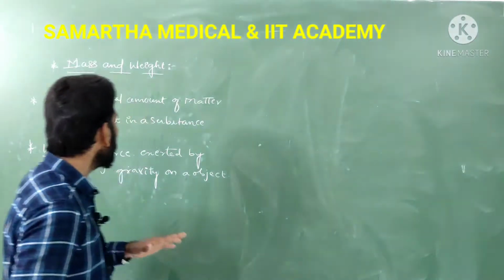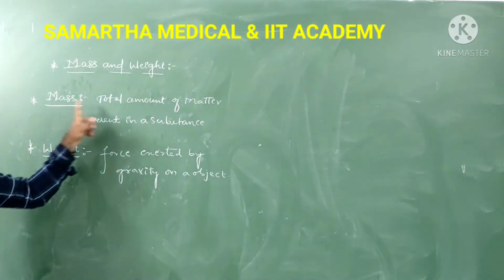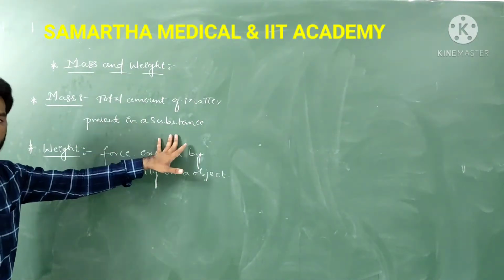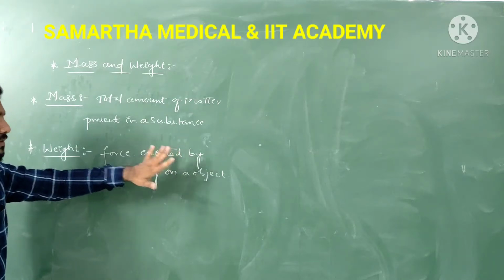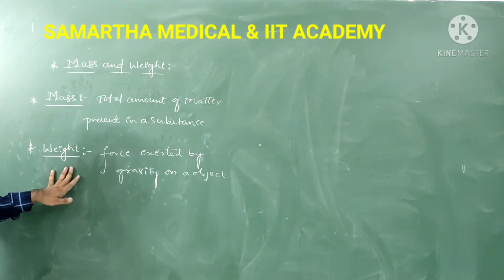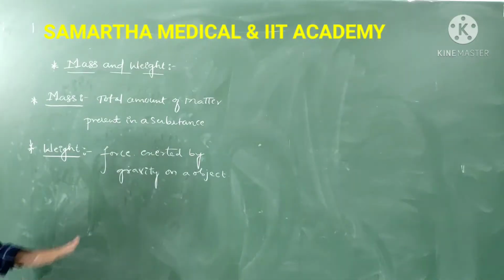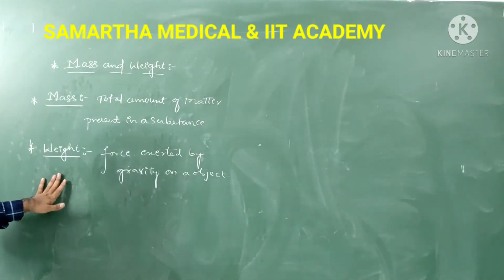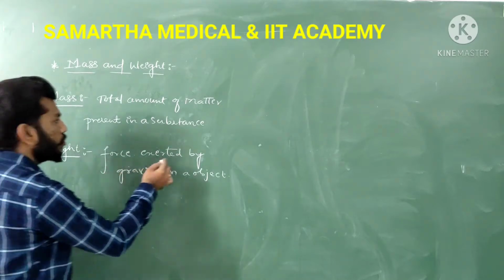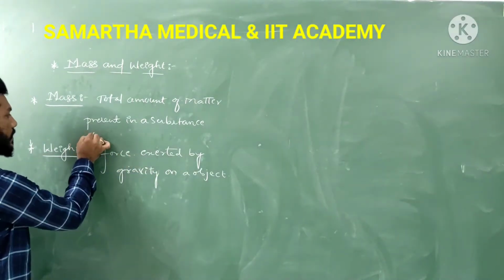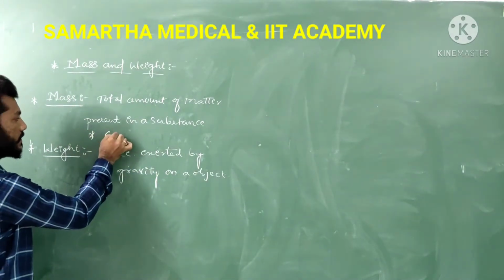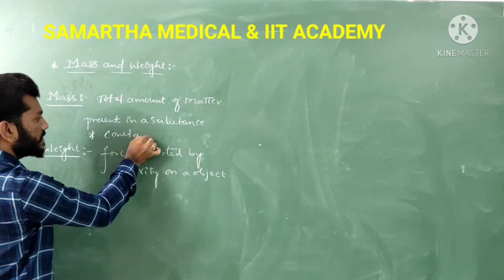Mass is the total amount of matter present in a substance, and weight is the force exerted by gravity on an object. Mass is a constant term. Mass cannot vary, guys.